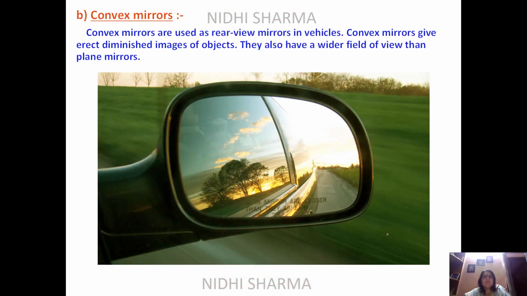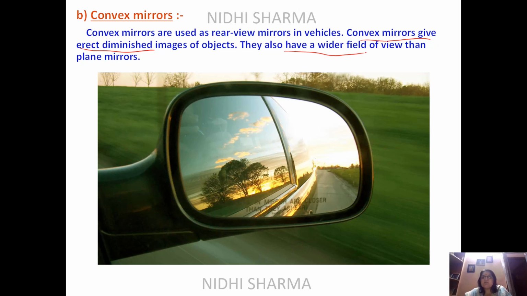Then we come to the convex mirror. Convex mirrors are used as a rear view mirror in vehicles. Convex mirrors give an erect, diminished image of the object, and they give a wider field of view. You can see here trees are coming. If any vehicle is there, that will also come into this. So we have two reasons why we use a convex mirror. First, an erect and diminished image is formed, and then it is giving us a wider field of view.